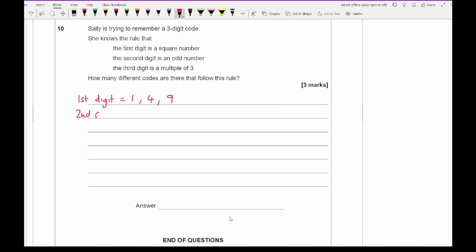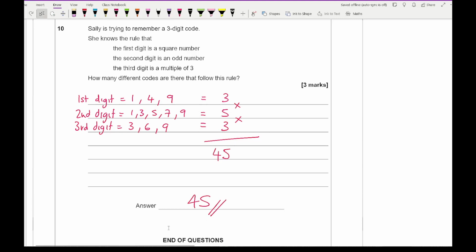For the second digit, we know it's an odd number, so that could be 1, 3, 5, 7, or 9. And then the third digit is a multiple of 3, so 3, 6, and 9. So in terms of the total number of possible numbers, we've got 3 for the first digit, 5 for the second digit, and 3 for the third digit. So to find the total number of combinations, I just multiply all of those 3 numbers together, in which I get an answer of 45. And that concludes this types of number test.